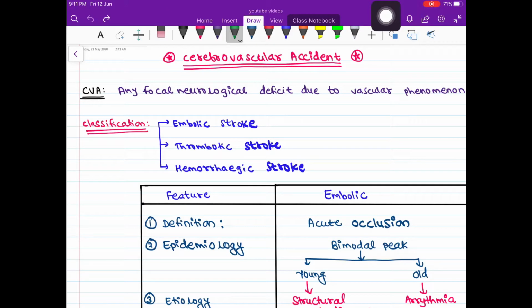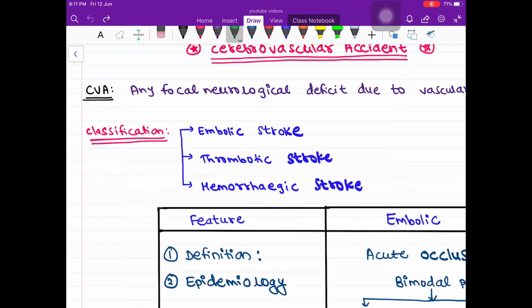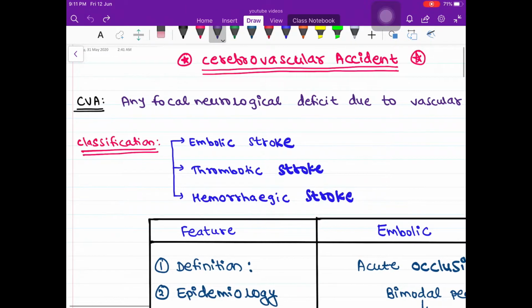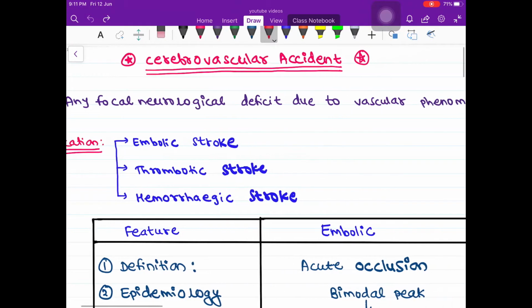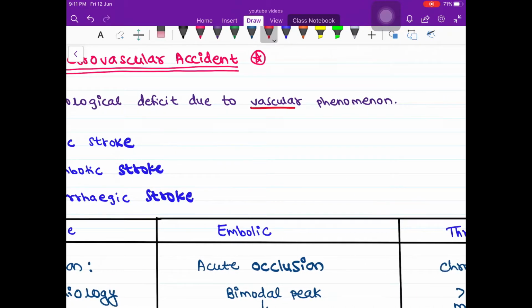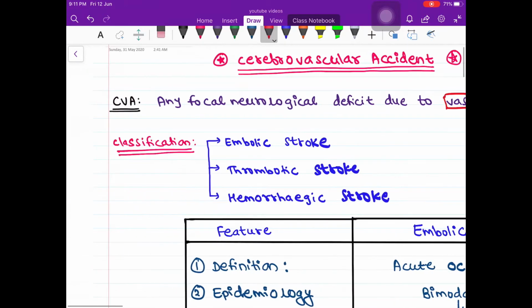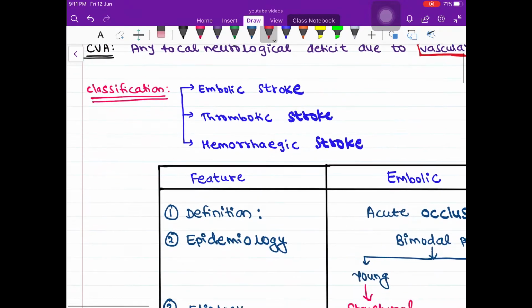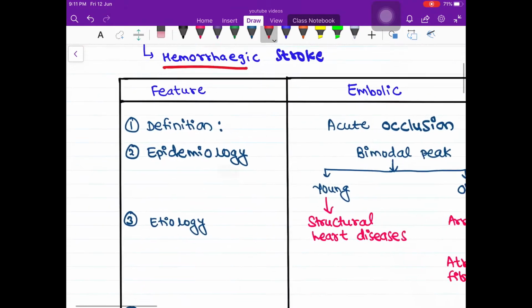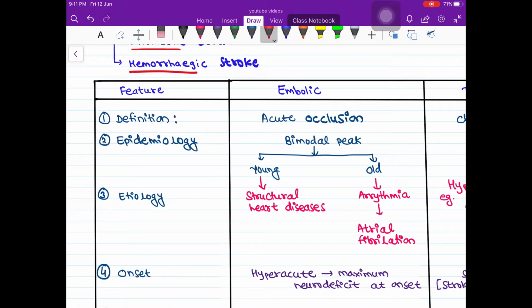Hello friends, in this video we will learn the cerebrovascular accident, which is also abbreviated as CVA. So what is the CVA? This is nothing but any focal neurological deficit which is occurring because of vascular phenomenon. Okay, so this can be classified into embolic stroke, thrombotic stroke and hemorrhagic stroke. Okay, now we will learn each of these in details.